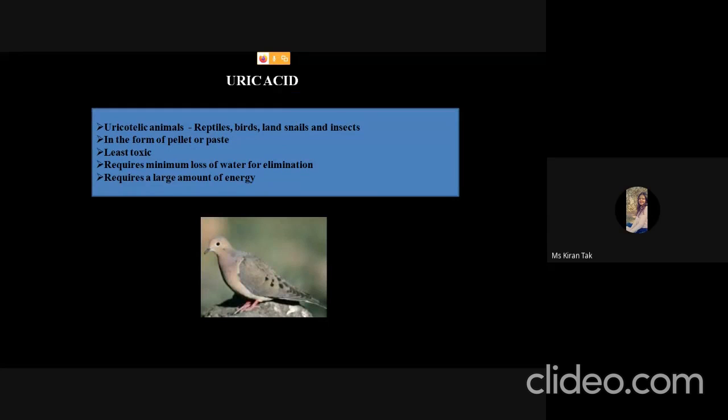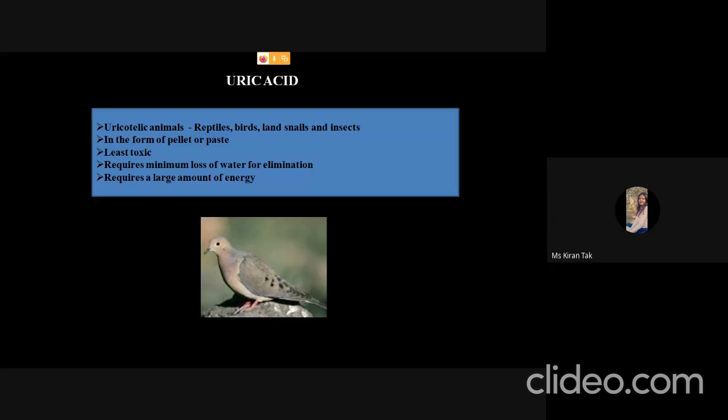The next is uric acid. The animals that release uric acid are known as uricotelic animals. These are reptiles, birds, land snails, and insects. These animals cannot afford to release a very large amount of water, so a very small amount of water is released. That's why the uric acid is released in the form of pellet or paste, and it is also least toxic.